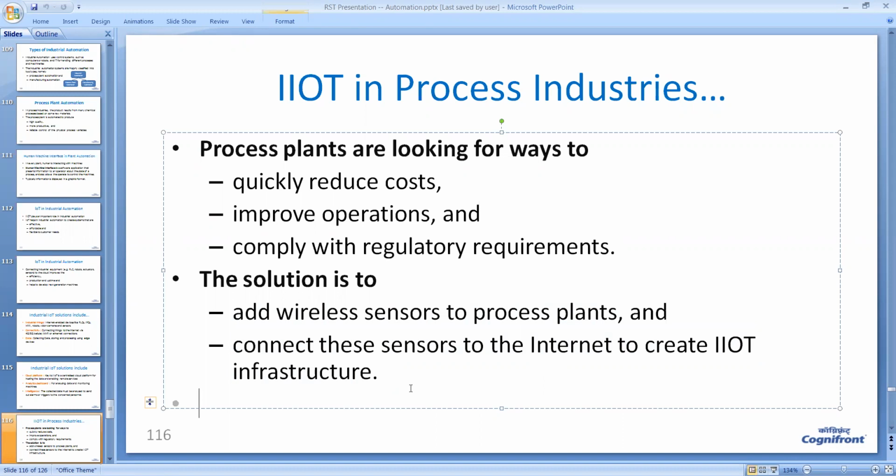The solution is to add wireless sensors to process plants, then connect these sensors to the internet to create an IIoT structure. So what is done in process plants where, let us say, fluid flow is to be measured or any other parameter is to be measured, then sensors are attached at those locations. Now these sensors are wireless in the sense they transmit data, which is collected directly by the gateways, and from gateways it is sent to the cloud server. So in this way, all the devices or machines used in the process industry are ultimately connected to the cloud, and in the cloud all decisions are taken.